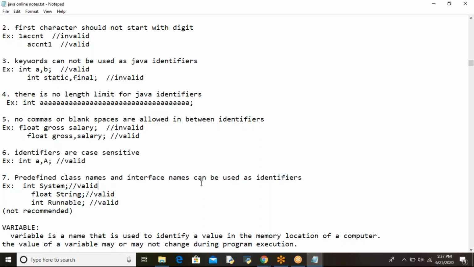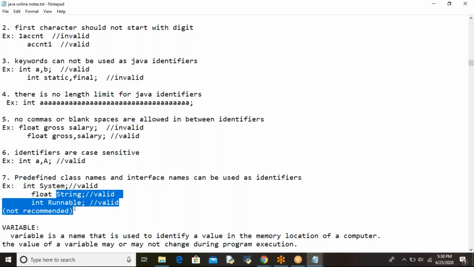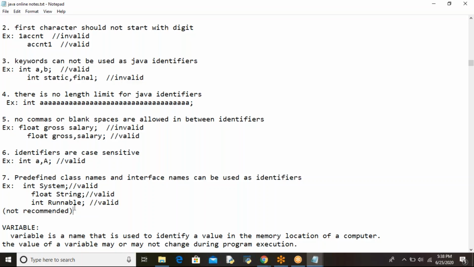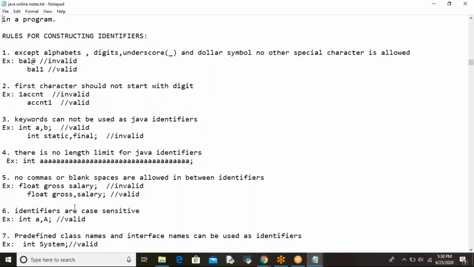Predefined class names and interface names can be used as identifiers. That means what? See, System is a predefined class provided by the JavaSoft people in the java.lang package. String is also a class in the java.lang package. Runnable is a predefined interface which is there in the java.lang package only. But you can use the predefined class names and interface names as identifiers. That is perfectly valid. Got it? Understood? So these are all the rules for constructing identifiers.